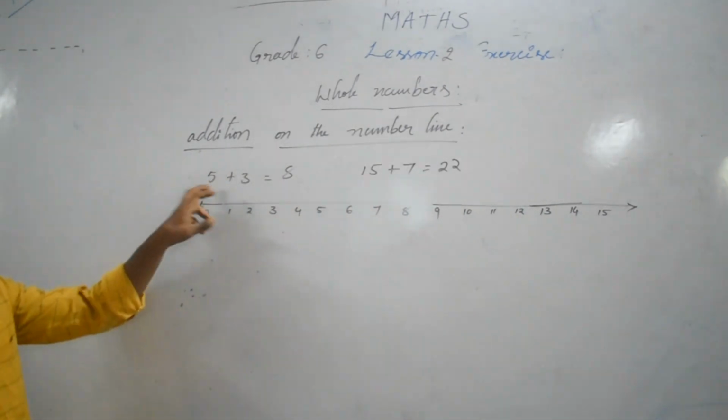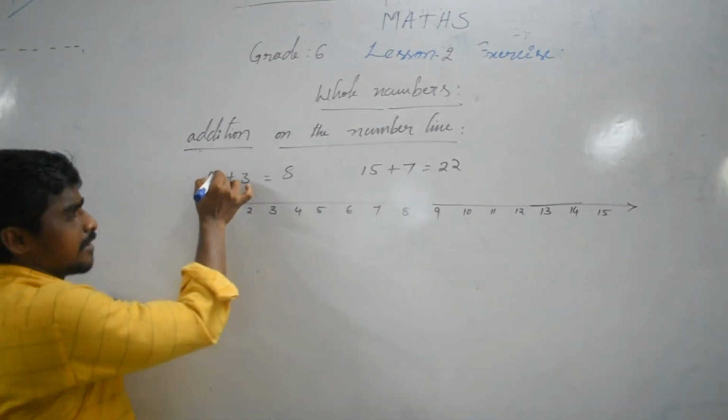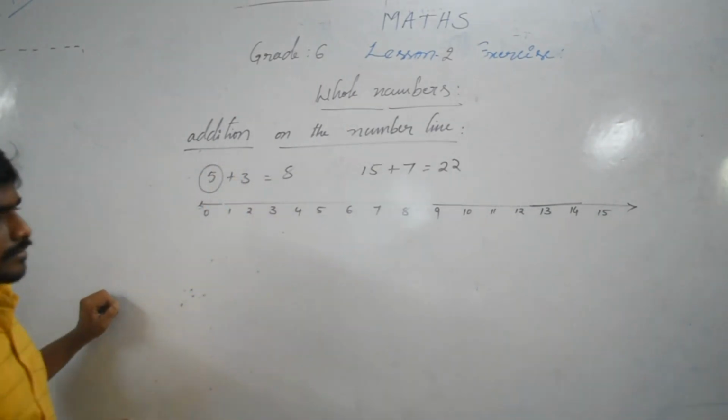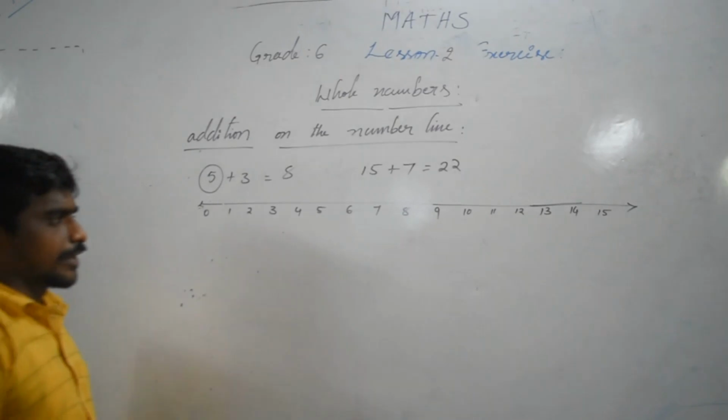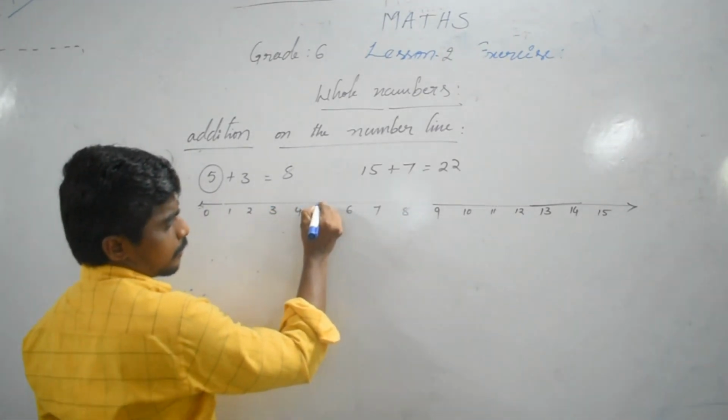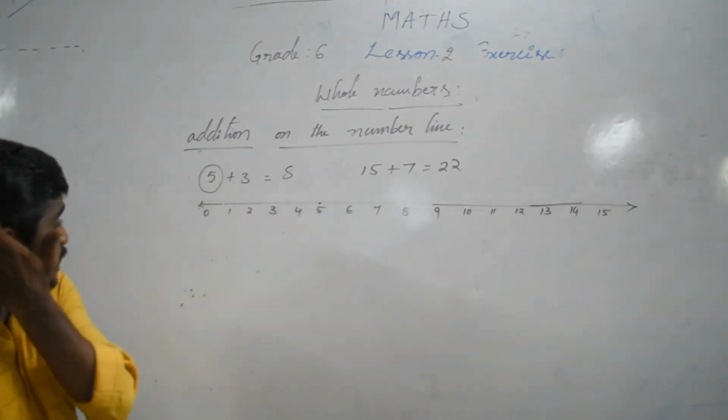Enough. Here on the number line, the first digit is which number? 5. Where do you identify it on the number line? Here, 5.